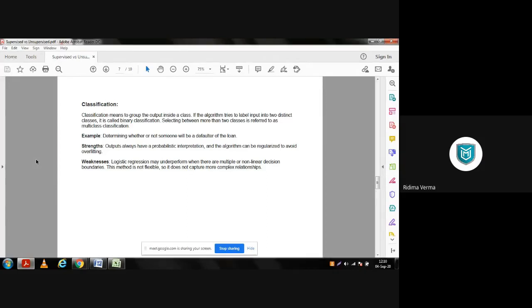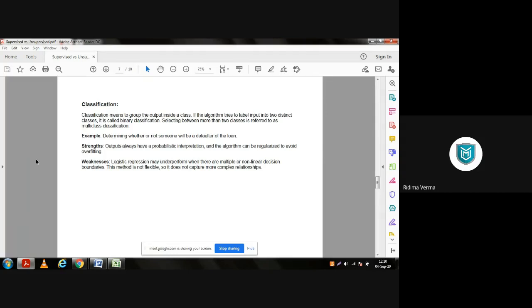It can be based on anything. Basically, in classification, we are predicting, but in this case, the output can be multi-valued. But in regression, the output is only a single valued answer.